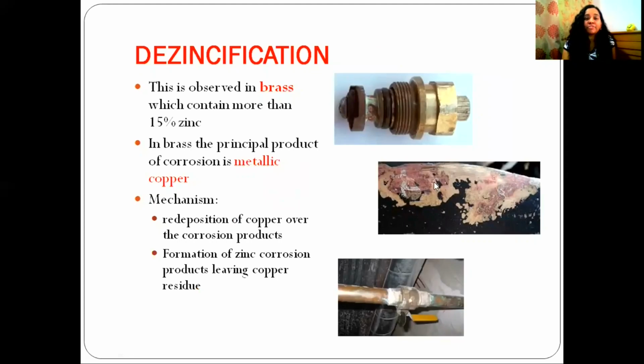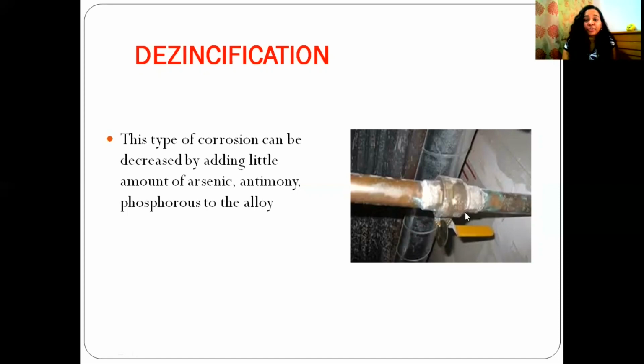Dezincification is another type of structural flaw related corrosion. Dezincification is observed in brass. Brass contains more than 15% of zinc. In the case of brass, the principal corrosion product is metallic copper. The dezincification mechanism is of two types: redeposition of copper over the corrosion product, and the formation of zinc corrosion product leaving copper residue. These are the mechanisms involved in dezincification. Here you can see different examples for dezincification. We can reduce dezincification by adding a little amount of arsenic, antimony and phosphorus to the alloy.